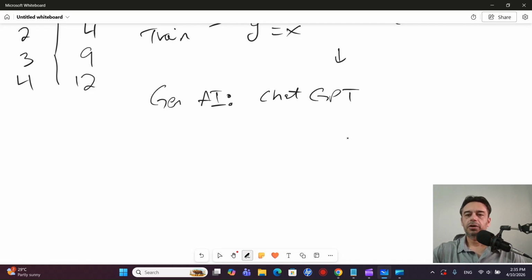The input to ChatGPT is a prompt, which is like a text. Based on that prompt, new content will be generated. The new content could be an image, video, or any other format.